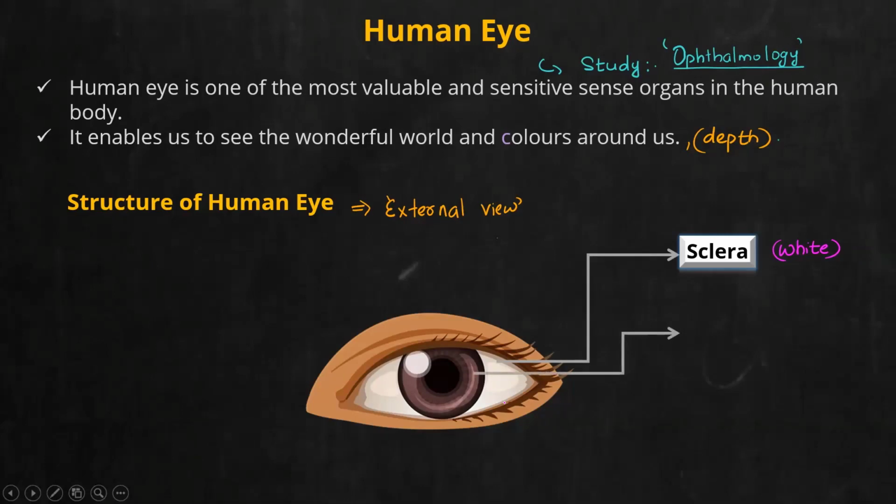That is, at the center of this eyeball or white scleral region, you can see a colored portion, and it is not brown throughout. At the center, again, color changes. But predominantly, this portion, it is brown in color. And this colored portion, you call it as iris.